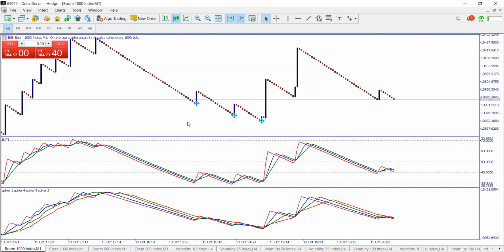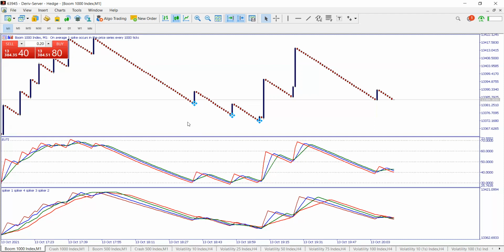Oftentimes Boom 1000 is selling. So in other words, Boom 1000 is meant to sell always, but then here and there it produces spikes. As this thing is always selling, the blue candles carry the power. So boom. That's why it's called Boom 1000. It just comes like boom, just like an explosion, and then it goes up.